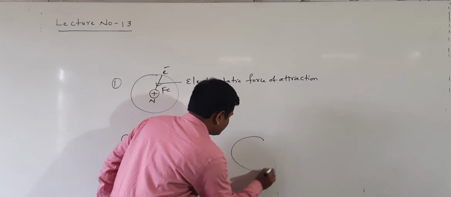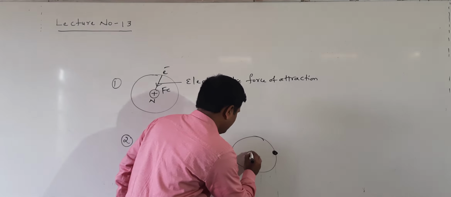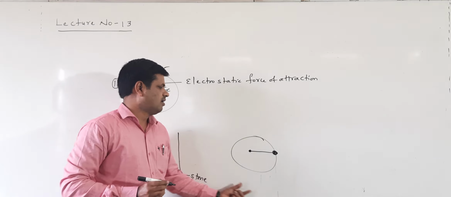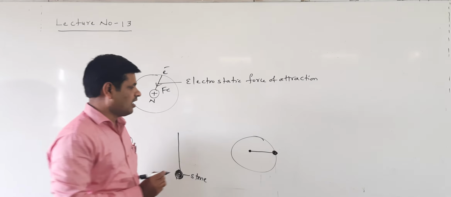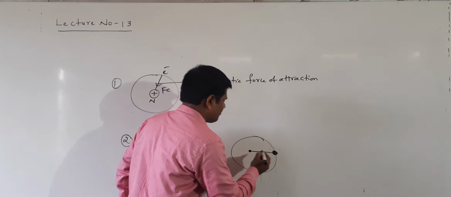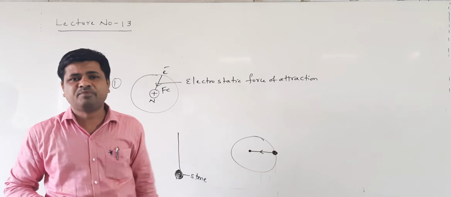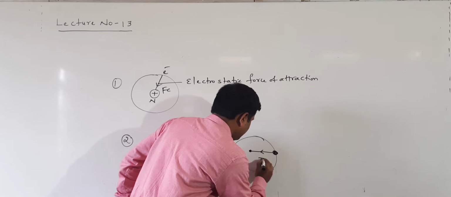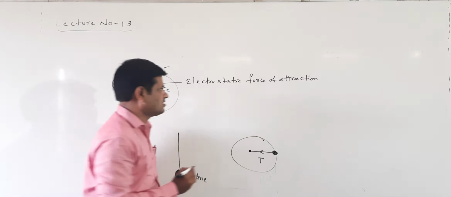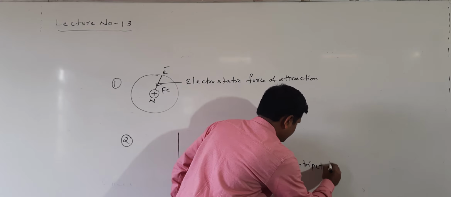Here the stone is rotating in the horizontal circle. When rotating in the horizontal circle, tension is developed in the string. That tension provides the centripetal force.